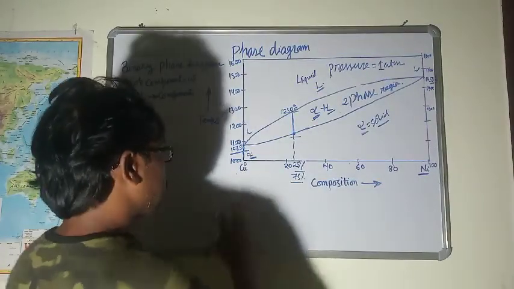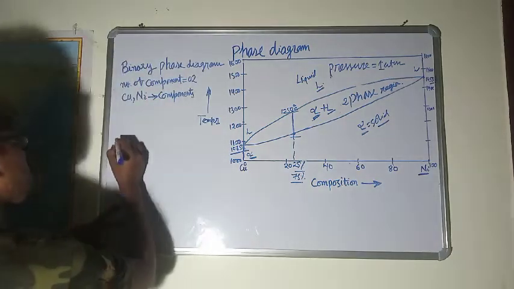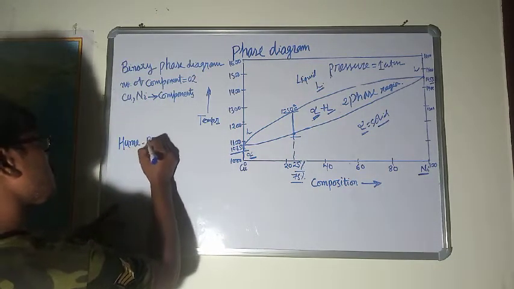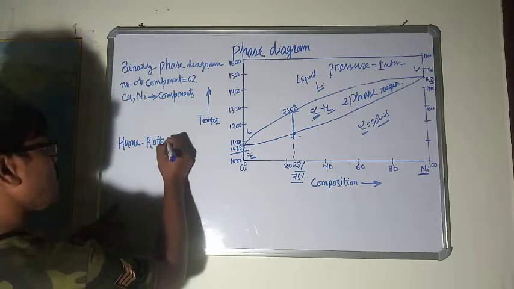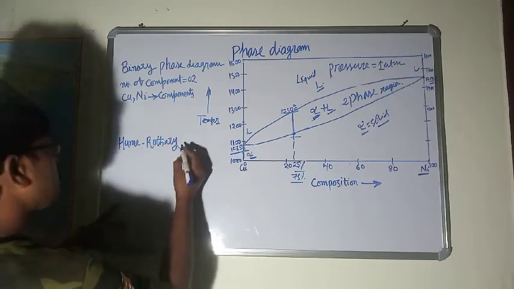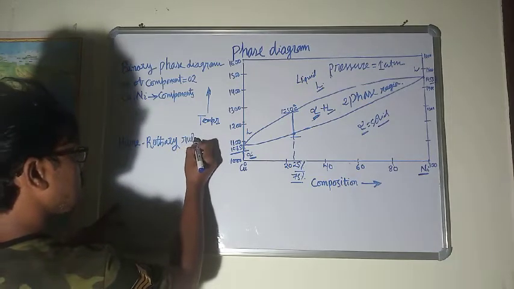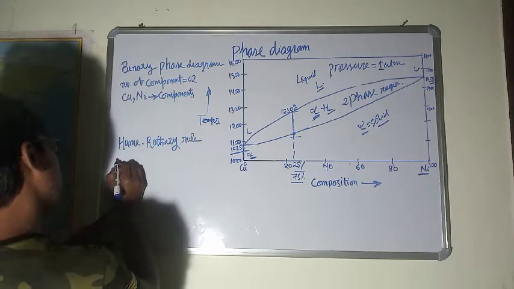You should note that there is a Hume-Rothery rule. What is the rule and where does it apply? Where does it get applied? We should know about that. We'll try to make a point.